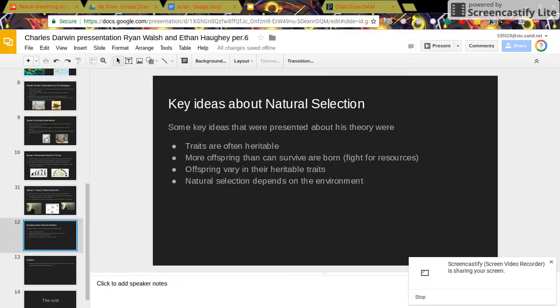Key ideas about natural selection. Some key ideas that are presented about his theory were: traits are often heritable, more offspring than can survive are born, which means they fight for resources. Offspring vary in their heritable traits. Natural selection depends on the environment.